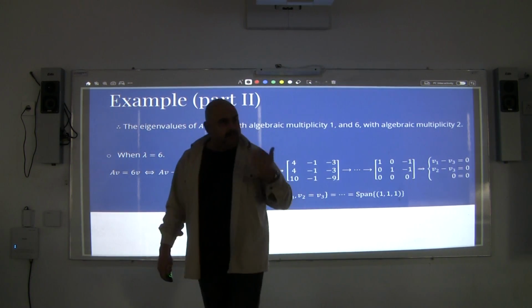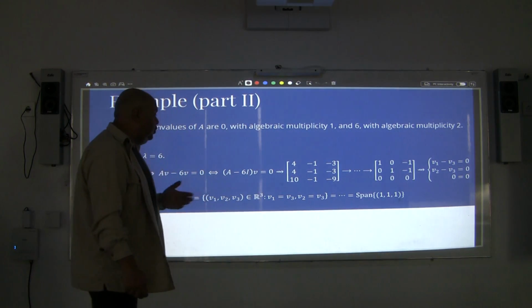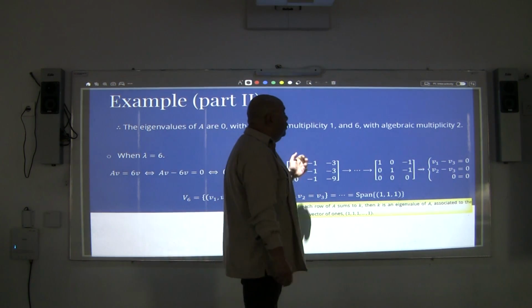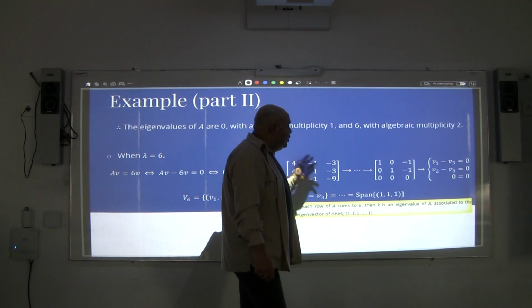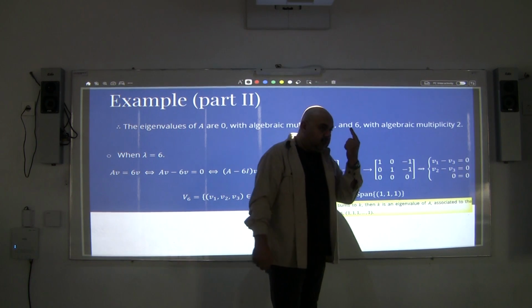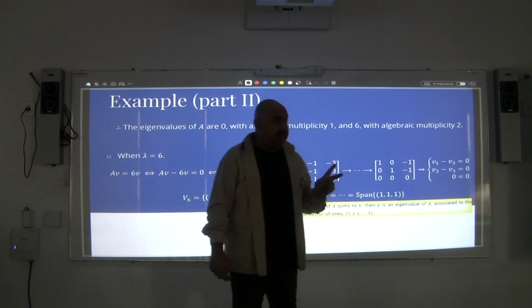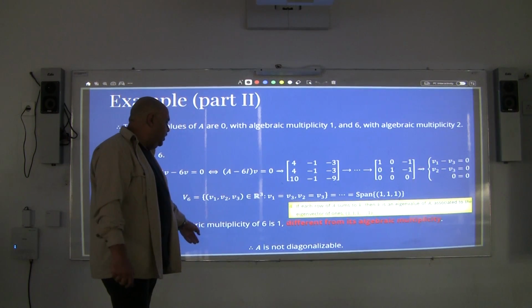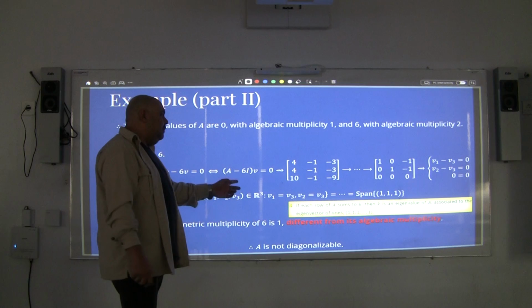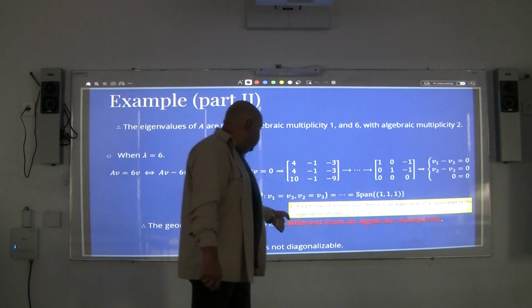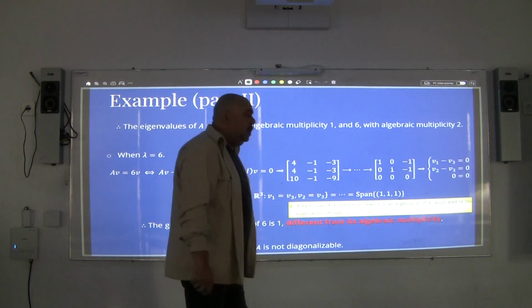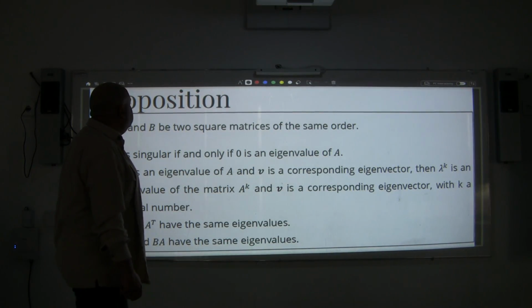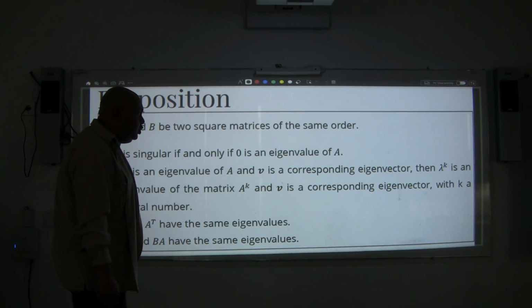And this is exactly from the remarks that I told you in the previous proposition. Remark that the algebraic multiplicity for 6 is 2, while the geometric multiplicity of 6 is just only one vector. They are not equal to each other, so it's not a diagonalizable matrix. The geometric multiplicity of 6 is 1, and the algebraic is 2, so different from the algebraic multiplicity, so A is not diagonalizable. Okay? Also this bunch of propositions is really very interesting.